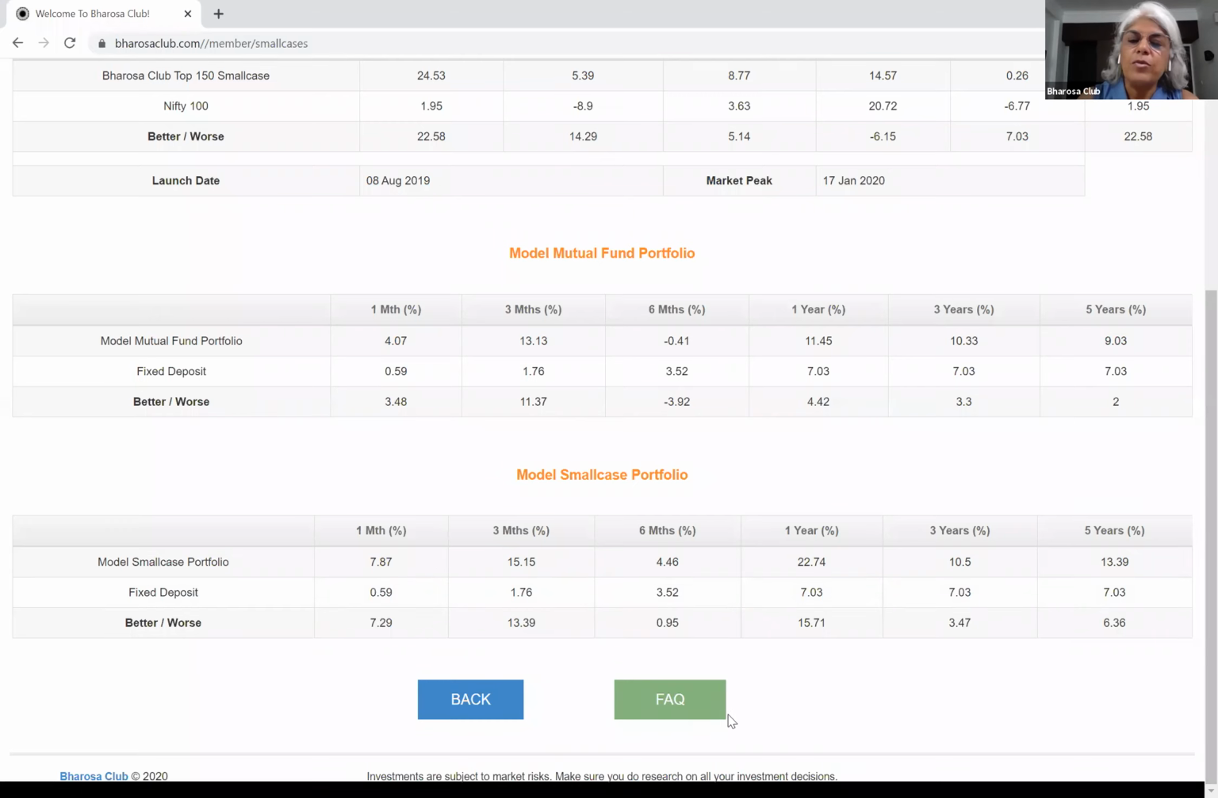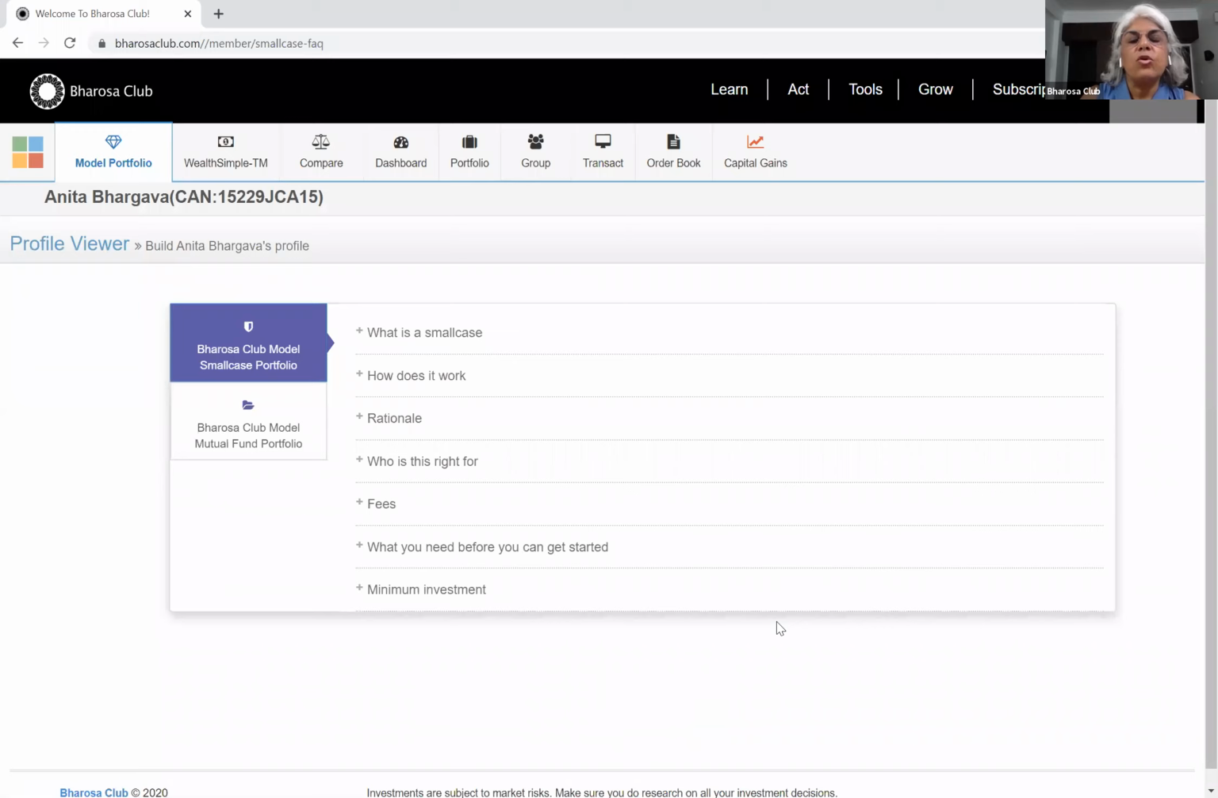Now, which one is right for you as an investor? It's hard for us to recommend which one is right for you. You need to look at the FAQs and go through each of these and decide which one is right for you. We have the rationale, who this is right for, the fees associated, the minimum investment, etc. It is something that you have to go through, because one of the main differences between the small cases and the mutual funds is, for a small case, you need to have a brokerage account.